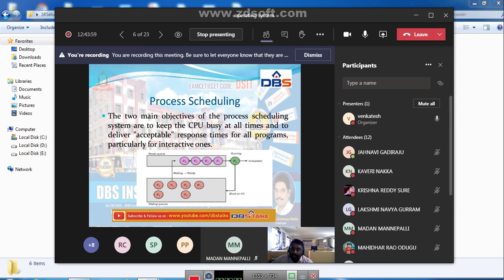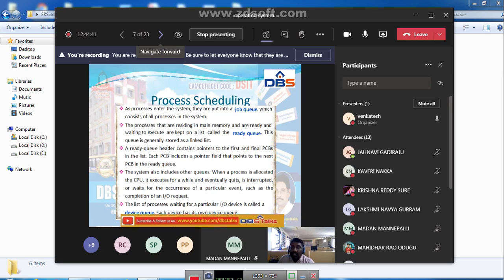The major thing is that the processes which are created are in the ready queue. From ready queue to running state, the process which is executed by the processor is nothing but the running state. The process which is executed by the processor, if it requires some IO devices, will come to the waiting state. After getting the IO devices, it will go for execution. That means it will go to the ready queue, from ready to running. So this is the diagrammatical representation of process scheduling.